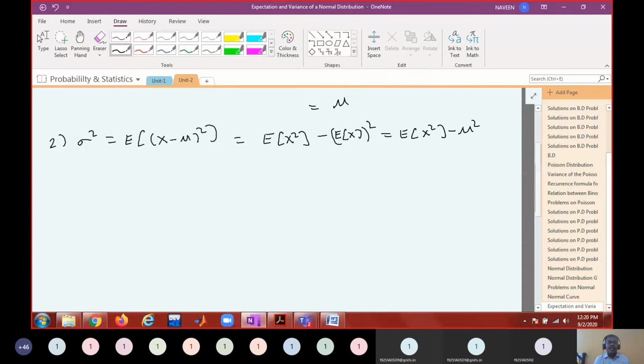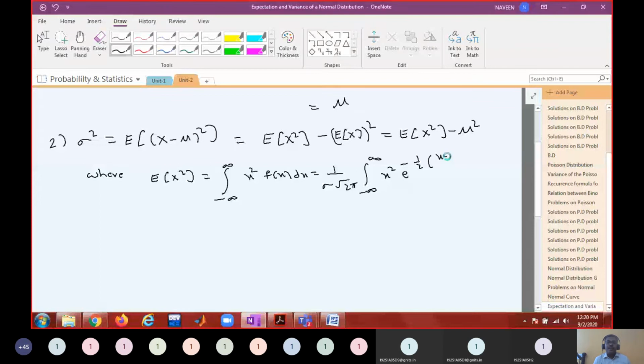Okay. What is the definition of E of x square? It is the integral from minus infinity of x square into f of x dx, which is equal to 1 by sigma root 2 pi, integral from minus infinity of x square into e power minus 1 by 2 into x minus mu by sigma whole square dx.